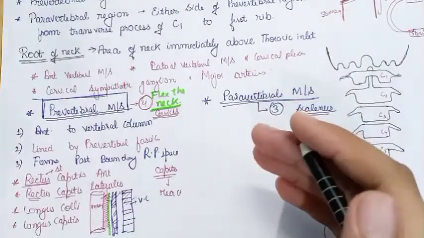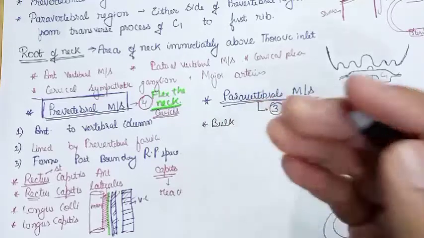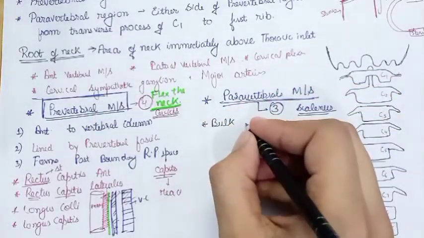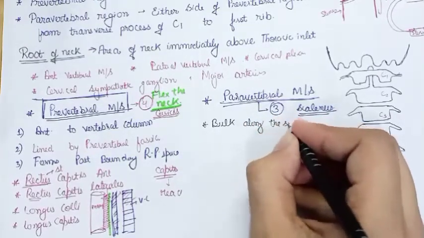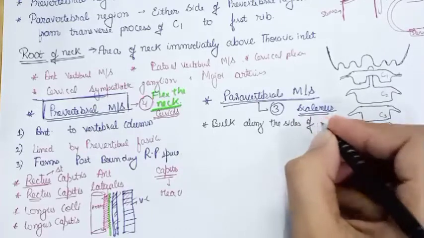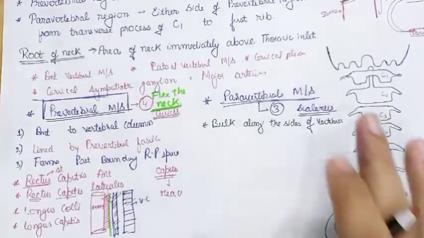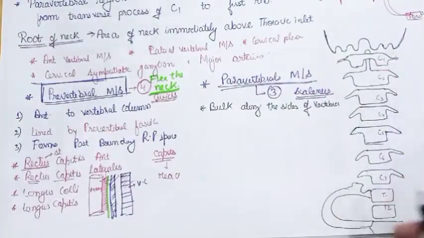The paravertebral muscles form the bulk along the sides of the vertebra, and the muscles extend from C1 till the T2 vertebra.